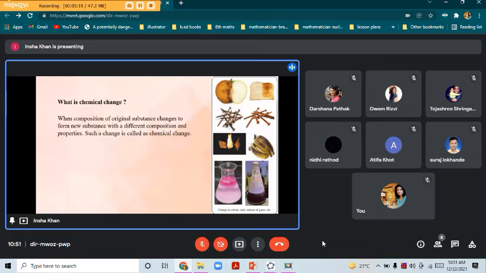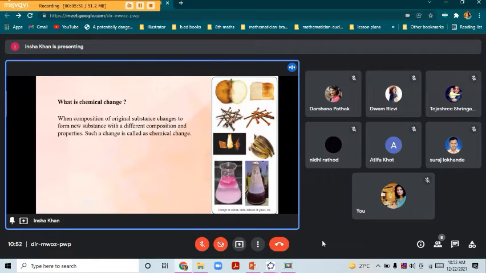So the next question arises is, how do we observe the chemical change? As we performed the activity just now, we noticed the bubbles around the particles, and if we observe carefully, we can hear a crackling sound. So by looking at it, we can sense the change. Other than this, we know that the taste of lemon is sour, but as soon as we add the baking soda, there is a change in the taste.